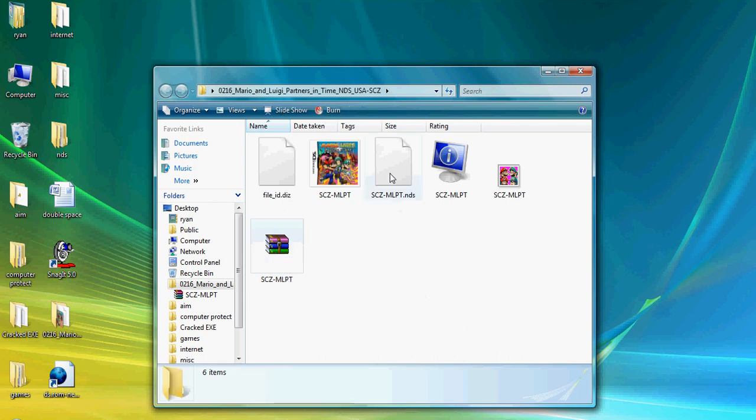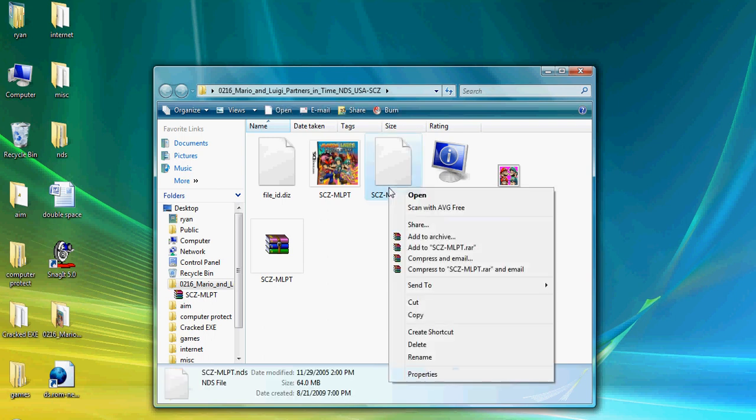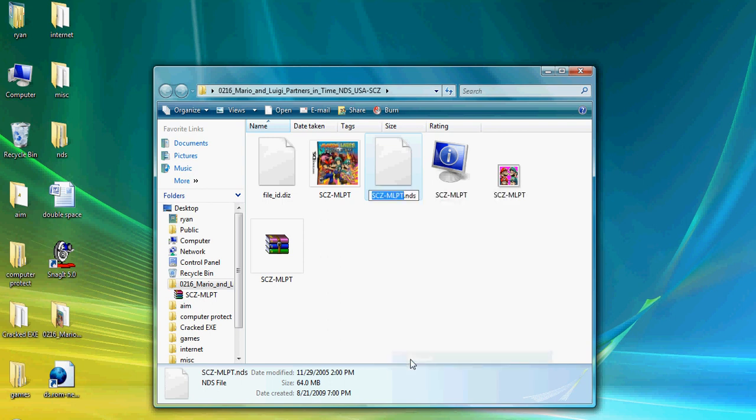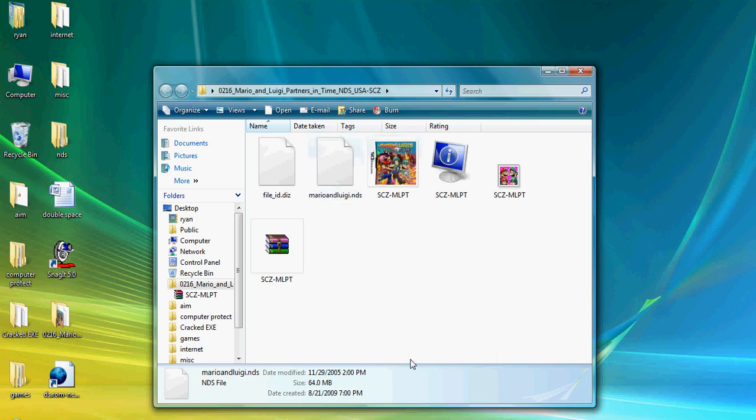After you extract it, here's the game. You'll know it's your ROM if it's .nds, and sometimes it has weird numbers and letters and stuff, so I usually just rename it. So, Mario and Luigi. Just short and simple, just so I know which game I'm playing. After you do that, just take out the folder.